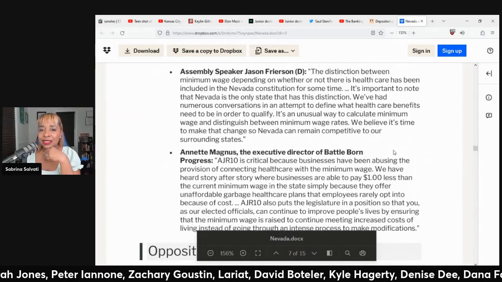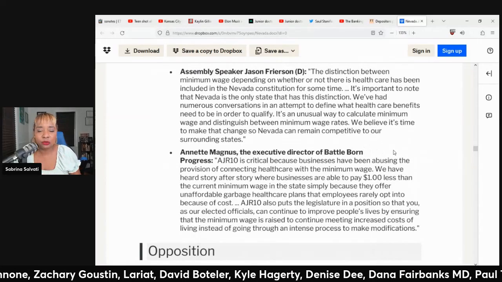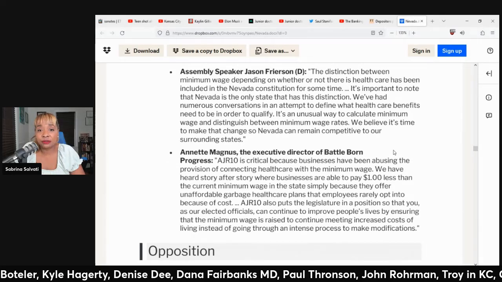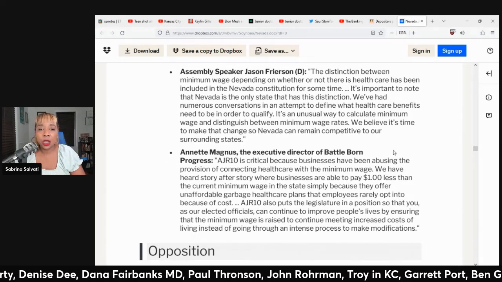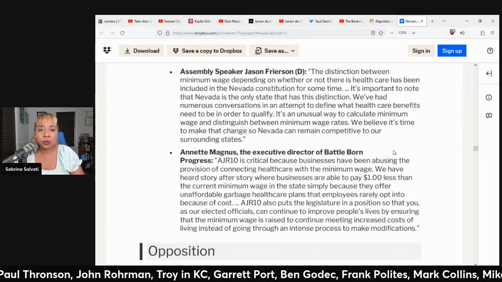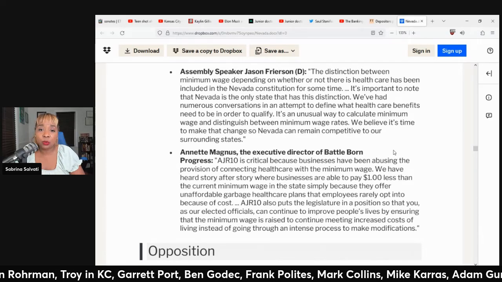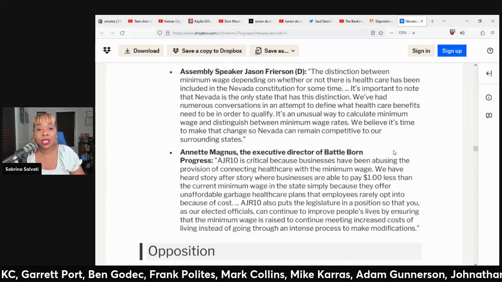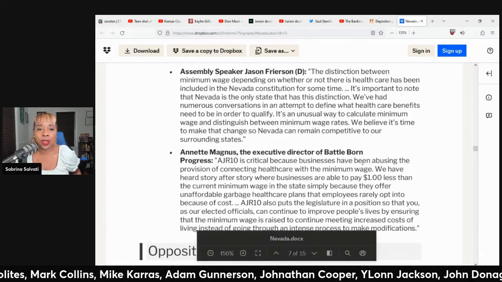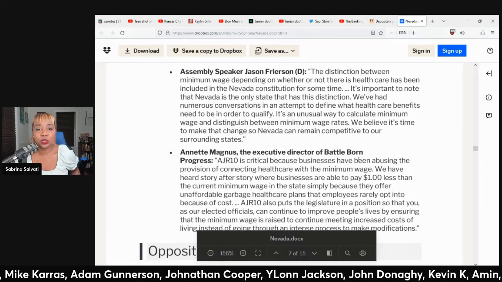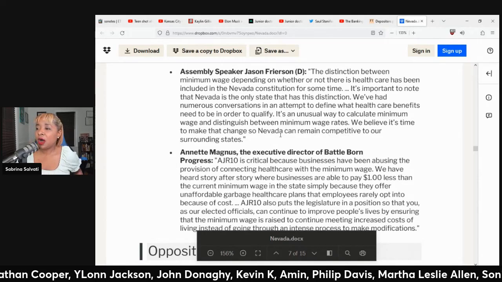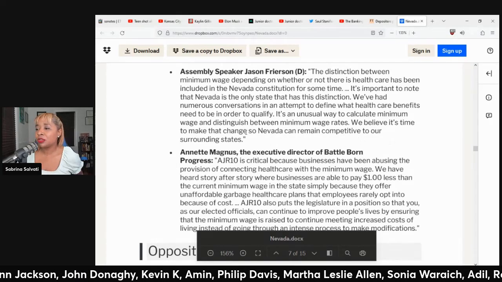From Jason, the distinction between minimum wage depending on whether or not there is health care has been included in the Nevada Constitution for some time. It's important to note that Nevada is the only state that has this distinction. We've had numerous conversations in an attempt to define what healthcare benefits need to be in order to qualify. It's an unusual way to calculate minimum wage and distinguish between minimum wage rates. We believe it's time to make that change so Nevada can remain competitive to our surrounding states.